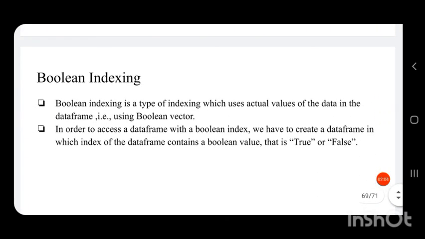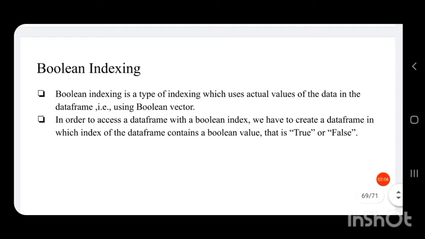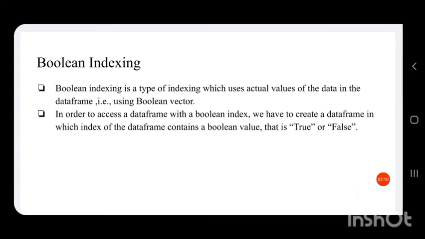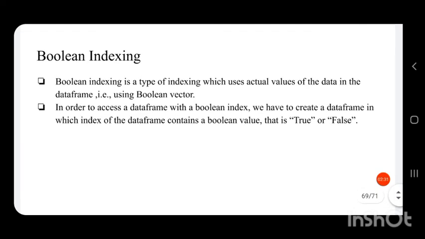Then the next topic is Boolean indexing. Boolean indexing is a type of indexing which uses actual values of the data in the data frame, that is, using a Boolean vector. In order to access a data frame with a Boolean index, we have to create a data frame in which the index of the data frame consists of Boolean values, that is true or false.